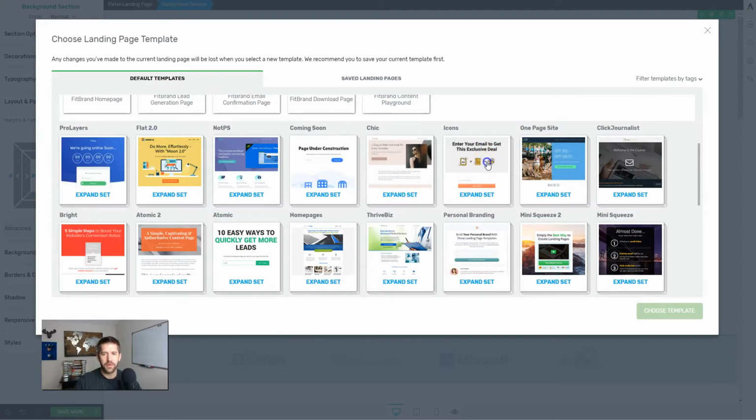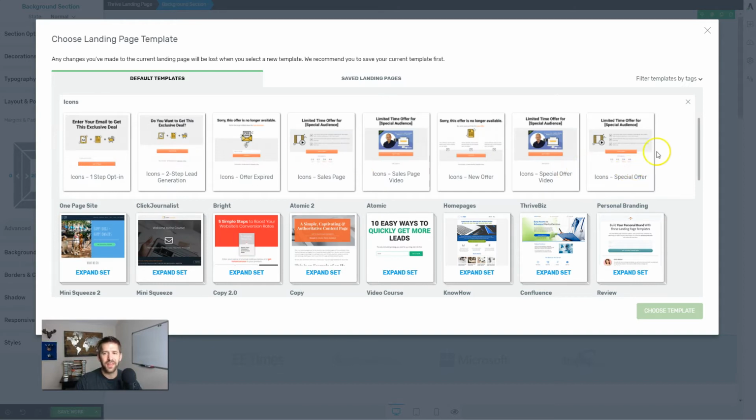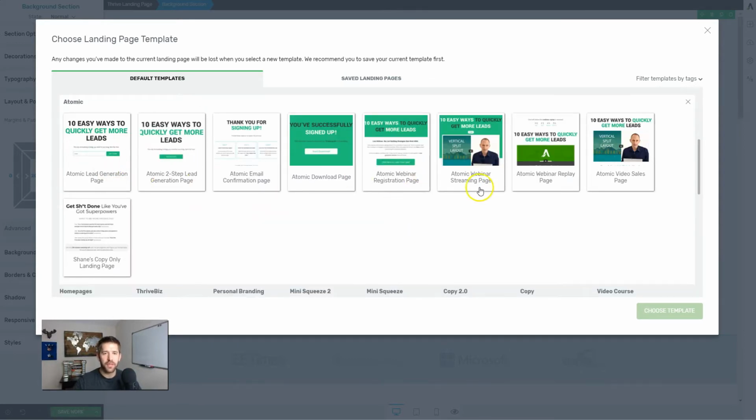Bouncing back over here to Thrive Architect, one thing I will say is that you don't necessarily know which one is going to be the right one for you. You kind of do look through a lot of these. I can tell that Thrive has spent more time on certain styles and less on others. For example, they've got their Atomic here, which is not bad. This is a very good landing page. You've got a very simple headline and opt-in page.